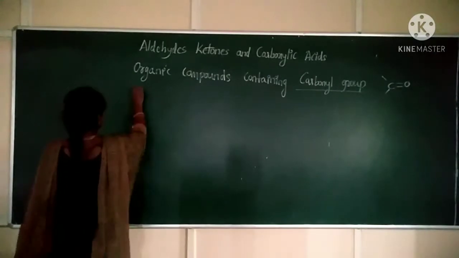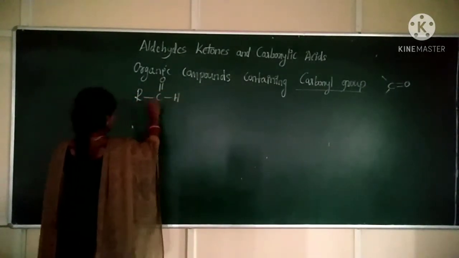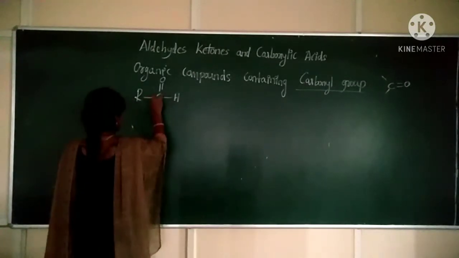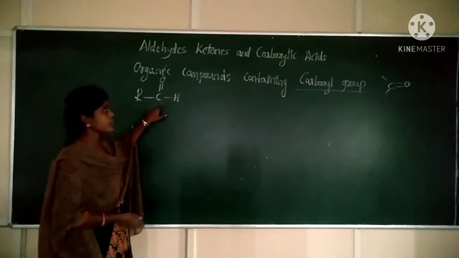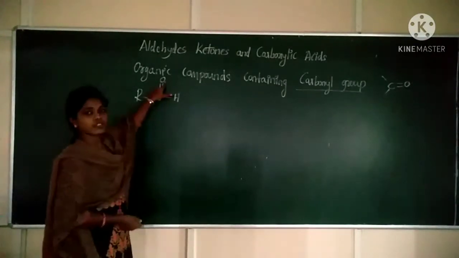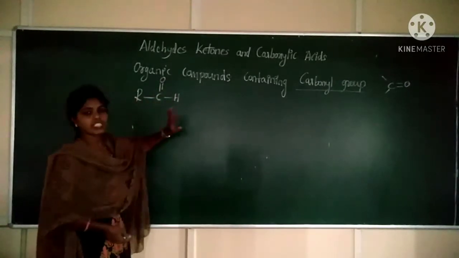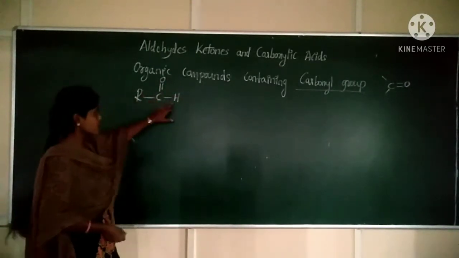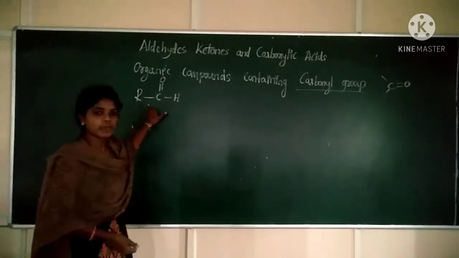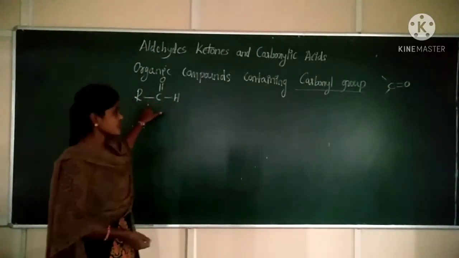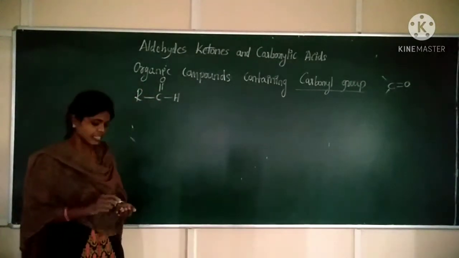For example, you can write RCHO. Here, out of the four valencies of a carbon, two valencies are satisfied by the carbonyl group, that is double bond oxygen, and one valency is satisfied by hydrogen, and the other valency of the carbon may be satisfied by an alkyl group or by hydrogen. This type of organic compound is said to be aldehydes.